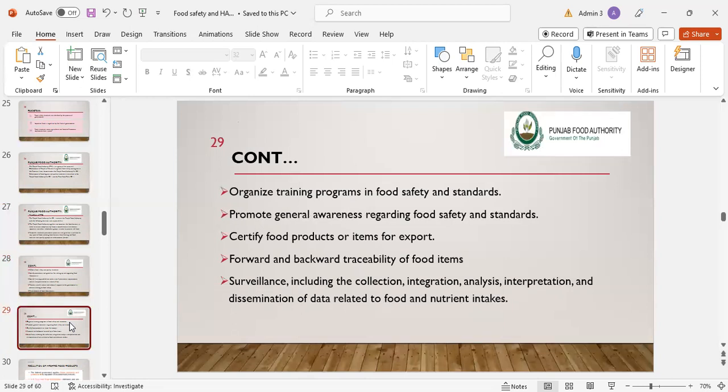It ensures forward and backward traceability of food items. And it has a role in surveillance, including the collection, integration, analysis, interpretation, and dissemination of data related to food and nutrient intake.